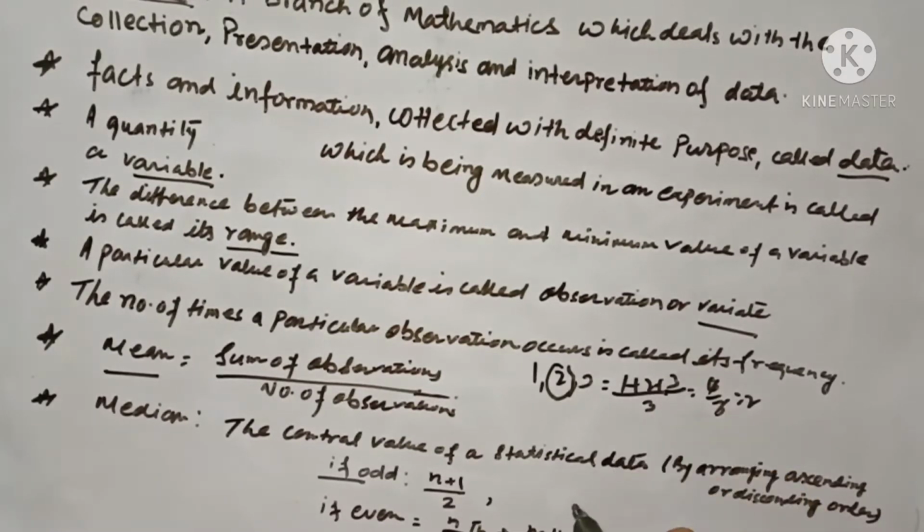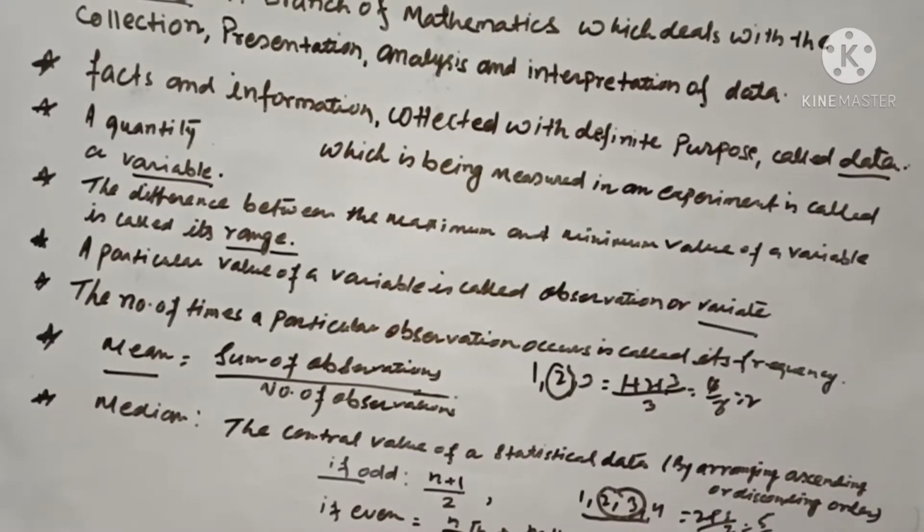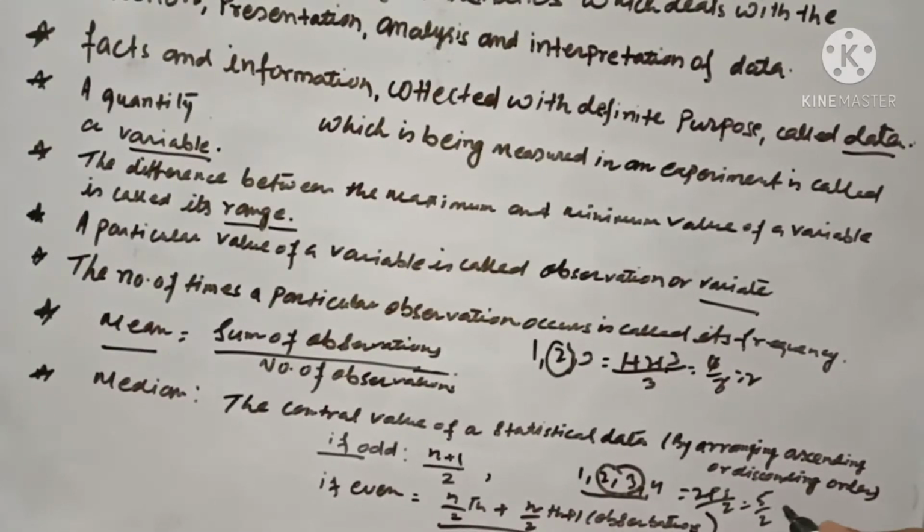Suppose an even number of observations, 1, 2, 3, 4. This data is already in ascending order, so for these two middle numbers we have to add them: 2 plus 3 by 2, that is 5 by 2. So our median will be 2.5.